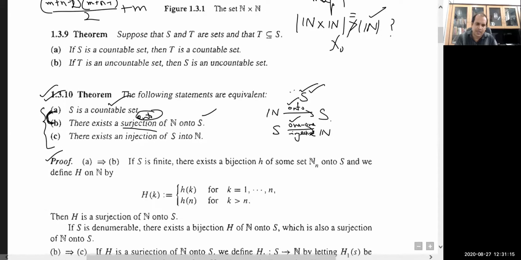The following statements are equivalent: whenever a countable set is given, there always exists a surjection, at least one onto map from the set of natural numbers to that set, and from the set to the natural numbers there always exists at least one 1-1 map. So using this, we have done the proof that Q is countable. Another, we can also do it in some other way.